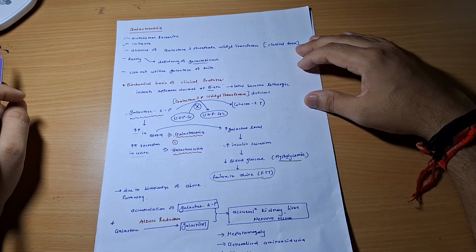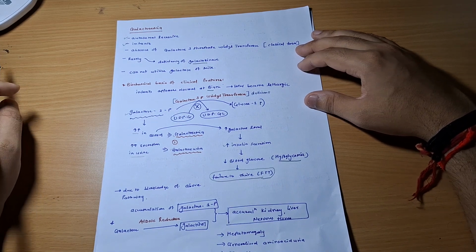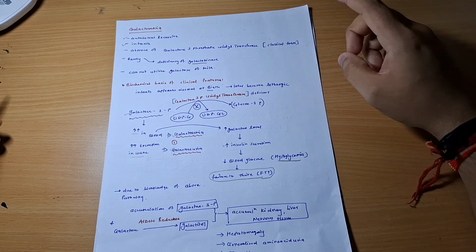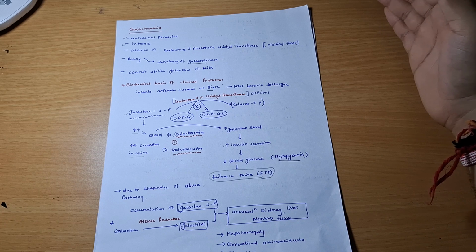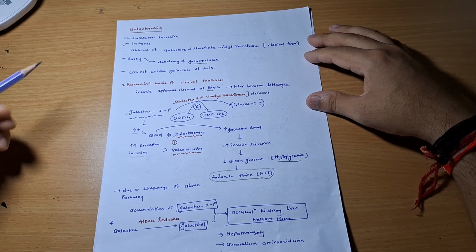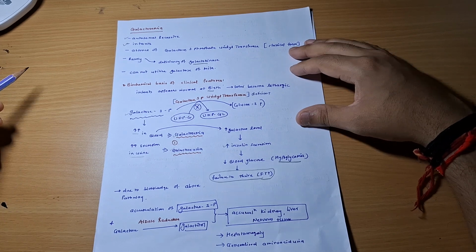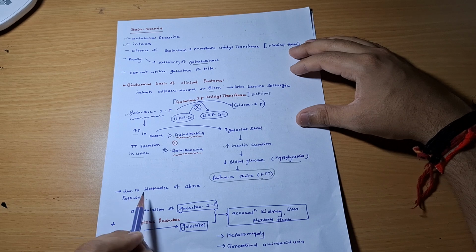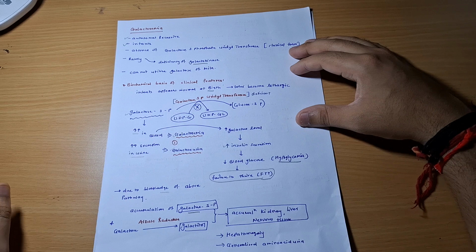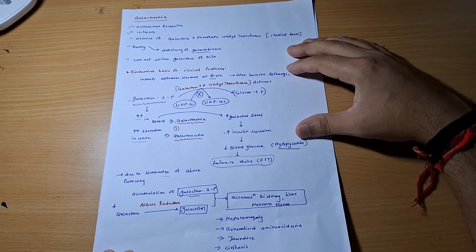You will be learning in your pediatric classes about failure to thrive. There are so many causes of failure to thrive. One common cause is inborn error of metabolism, okay, in which we are observing galactosemia as a common condition. Due to blockage of the above pathway, there is accumulation of galactose 1-phosphate. Okay, so the excess of galactose 1-phosphate is going to be converted into galactitol, which is an alcohol form.